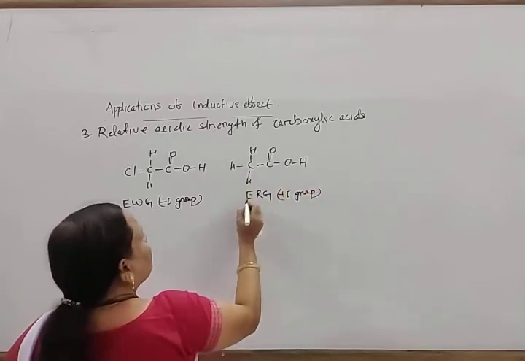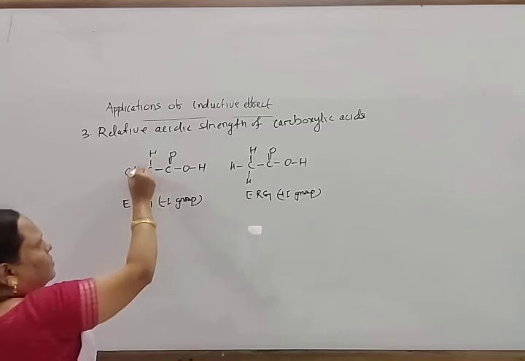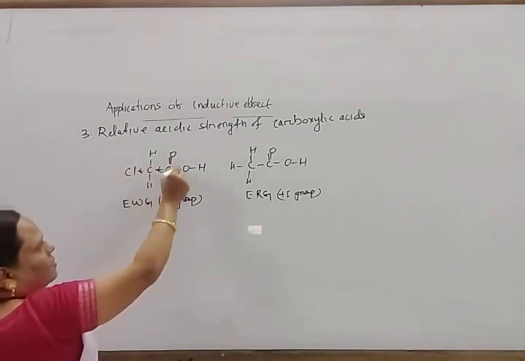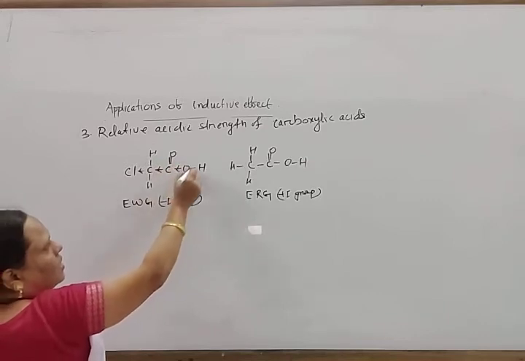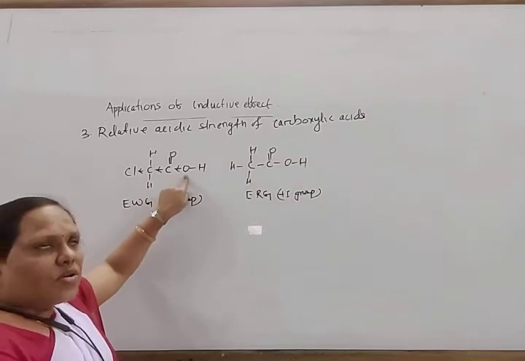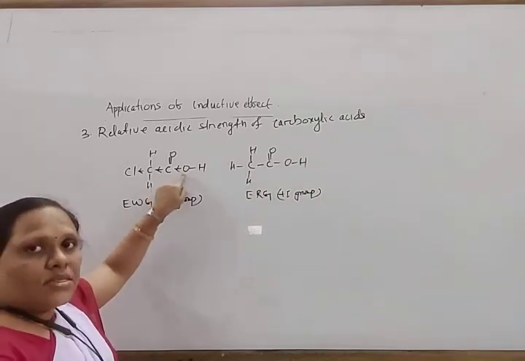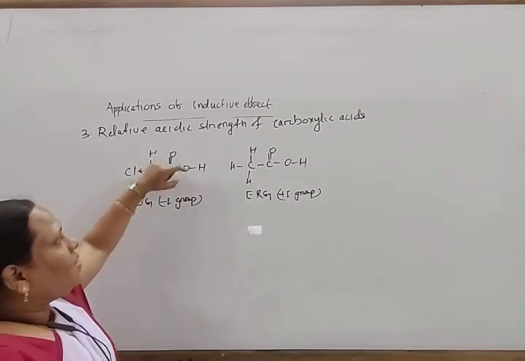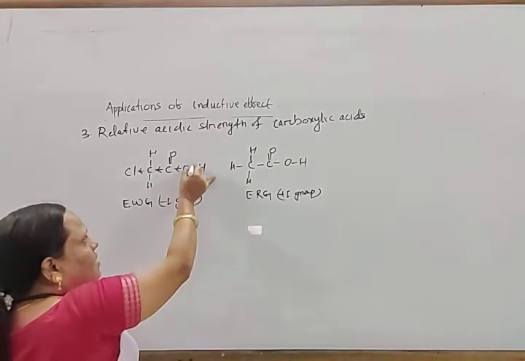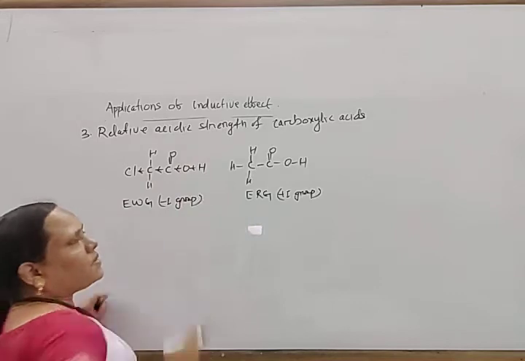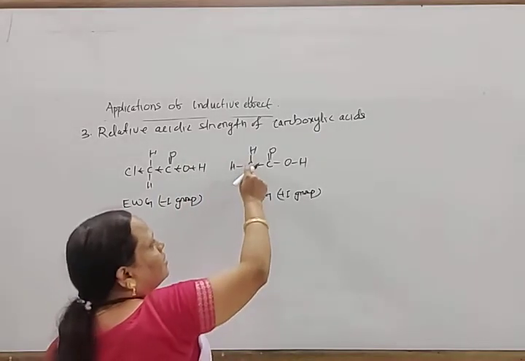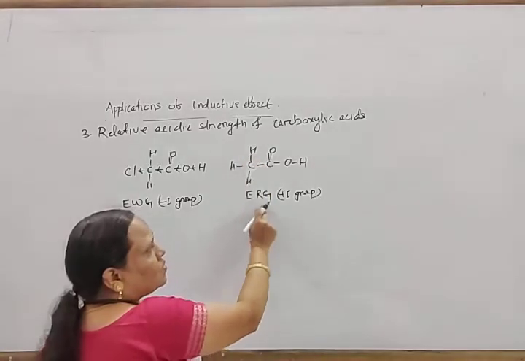So this carbon withdraws electrons from here, and again from here. In this way, the electron density around the oxygen atom decreases. As the electron density around the oxygen atom decreases, it attracts the electrons from the OH towards it, so the release of H plus becomes easier. Similarly, here the CH3 group is an electron releasing group.